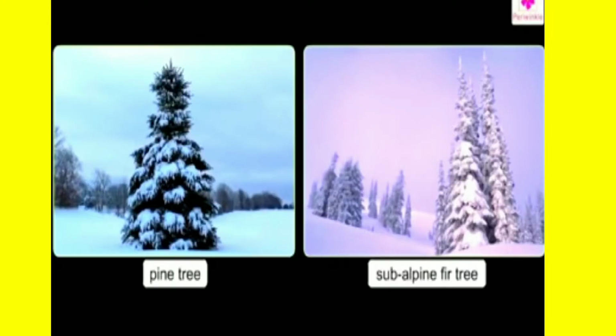Trees like pine and subalpine fir of cold regions are cone-shaped so that snow can slide down. Therefore, these trees are called coniferous. Coniferous trees are found in mountainous, cold regions of the world.